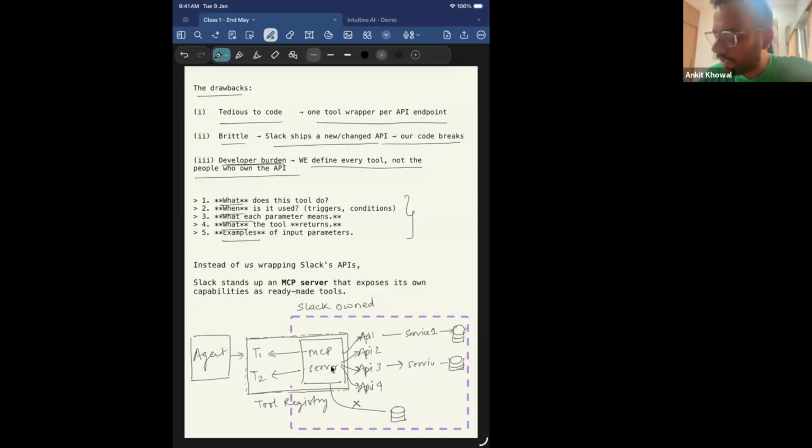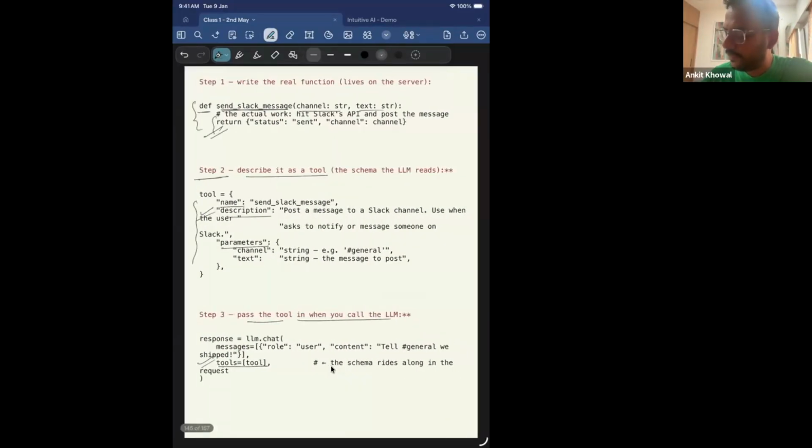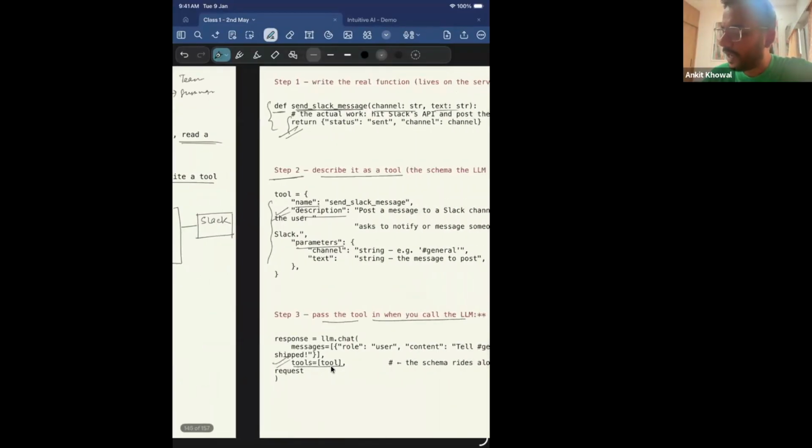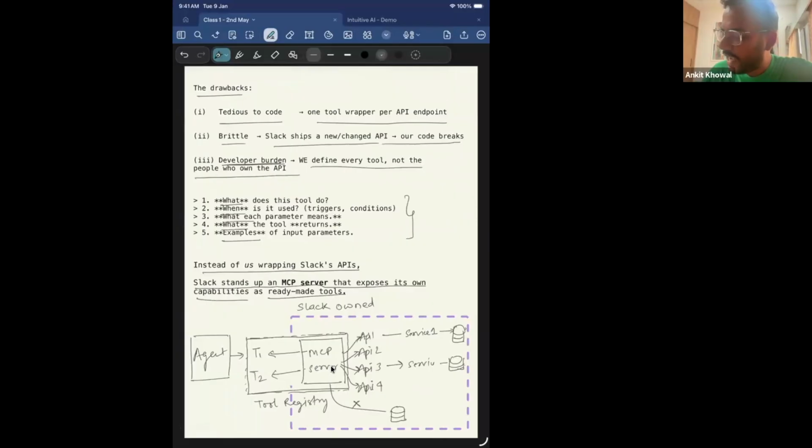So how does MCP solve this? Instead of wrapping Slack's API, what happens if Slack stands up as an MCP server that exposes its own capabilities as ready-made tools, right? Now, instead of me going in and defining all these tools, what if I have a server which says, hey, I have these capabilities: API 1, API 2, API 3, API 4. You can use these capabilities, and the solution that you have created does not have to define those tools. These tools will be defined automatically by Slack, right? Slack will create its own MCP server, and it will expose that I have these capabilities, which are the tools.